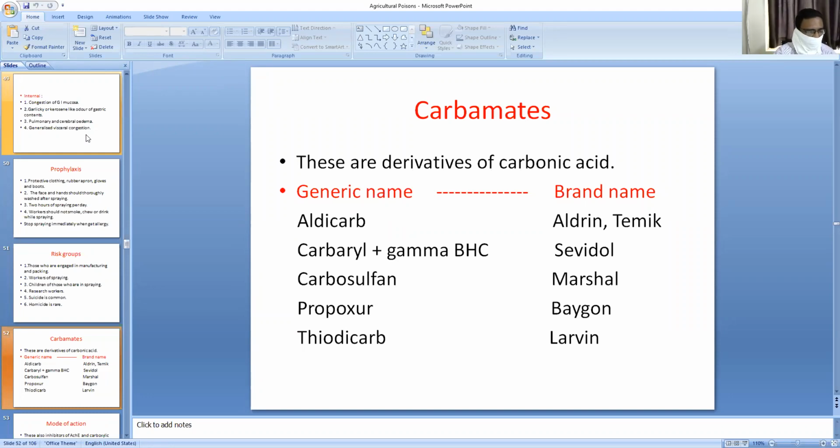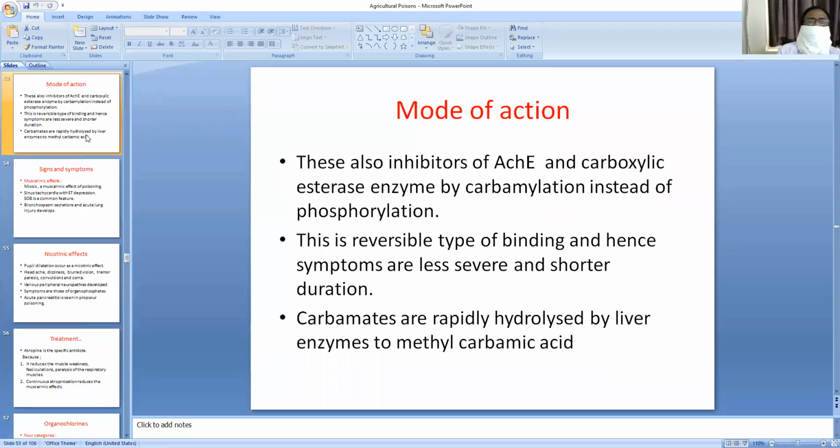These carbamates are derivatives of carbonic acid. They are also marketed in the form of dust and granules and solutions. The mode of action is the same. These are also inhibitors of acetylcholinesterase and carboxylic esterase enzyme by a process called carbamylation instead of phosphorylation. Organophosphorus compounds inhibit acetylcholinesterase by a process called phosphorylation, but here these carbamates inhibit the AChE by a process called carbamylation.